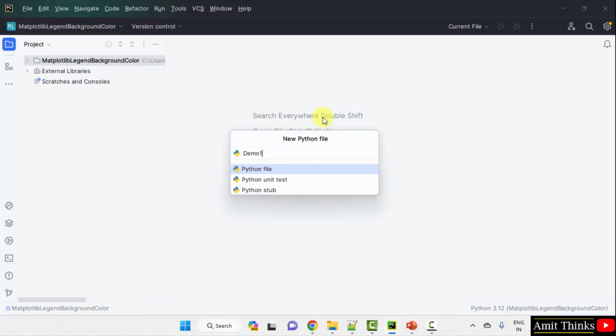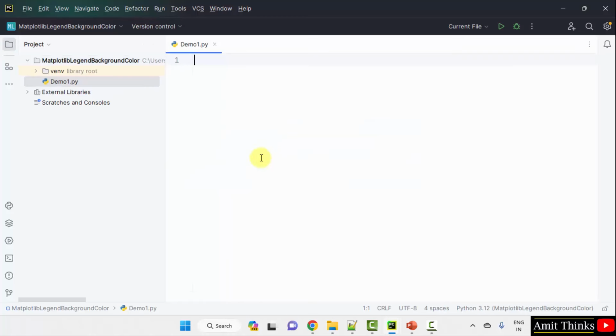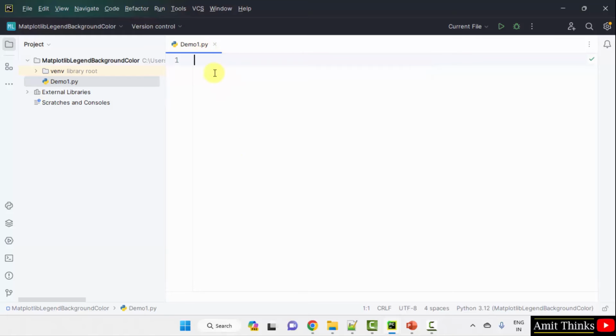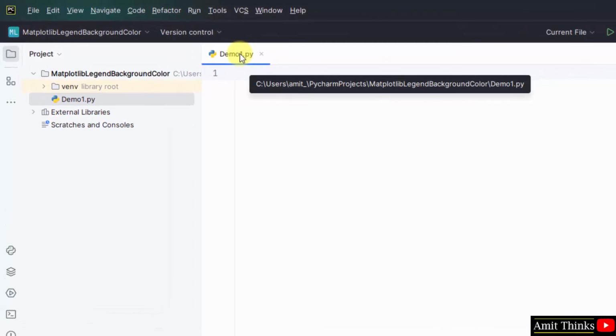It will automatically add the .py extension when you press enter because Python file is selected by default. So I'll type demo1, press enter. You can add any name. It added the .py extension, and on keeping the mouse cursor, the file location will be visible.